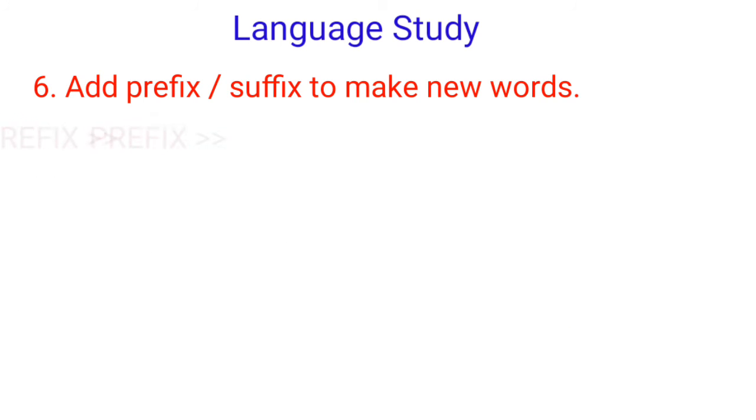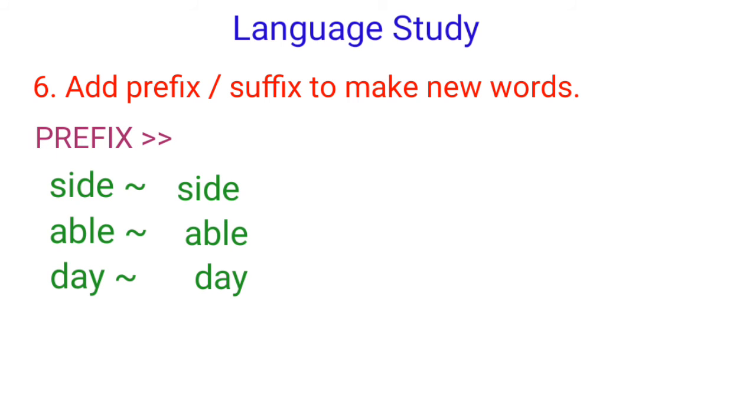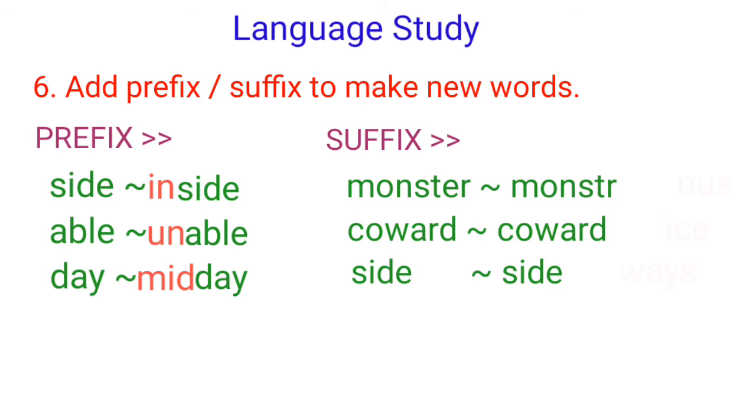Question number 6. Add prefix or suffix to make new words. The word given is side, the prefix added is in, inside. Able, unable. Day, midday. Fortunate, unfortunate. Suffix: monster, monstrous. OUS is the suffix. Coward, cowardice. ICE is the suffix. Side, sideways. Ways is a suffix.